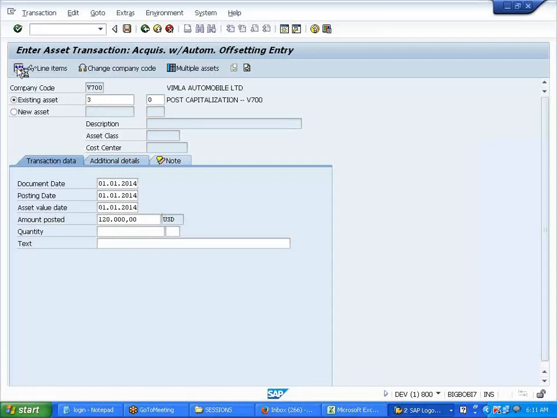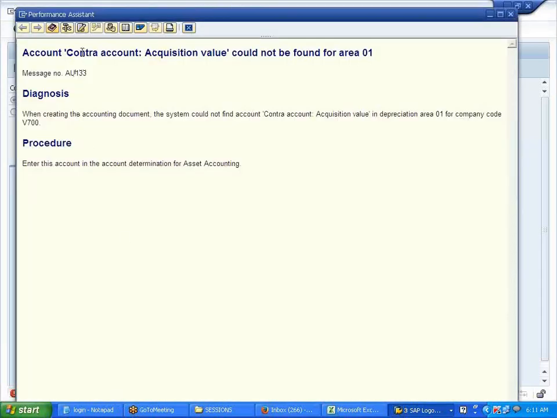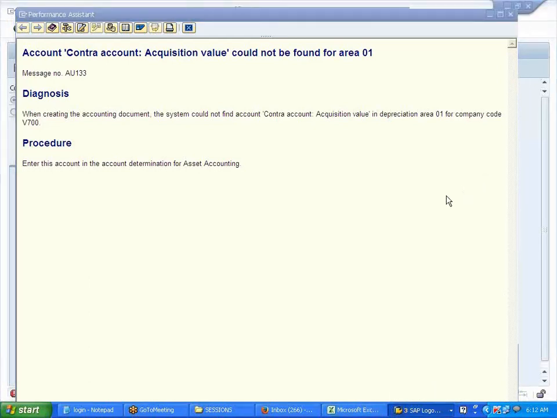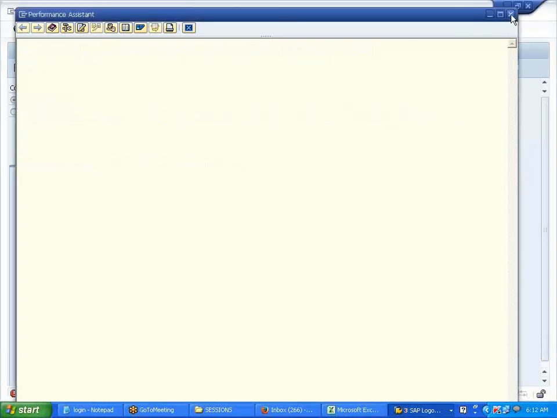So when I was trying to simulate this, if you remember, we got an error with regard to the contra account, right? Ravi? Yeah. Amrita? Yes. Yesterday we also spoke about what a contra account is. Is everyone there? Yes, yes. Okay. So this contra account,